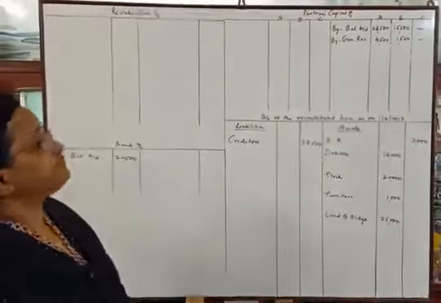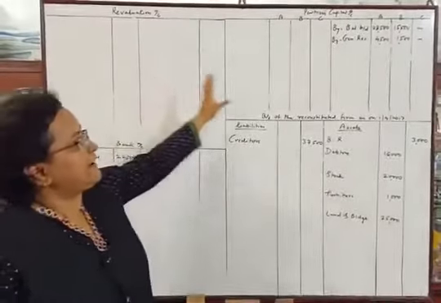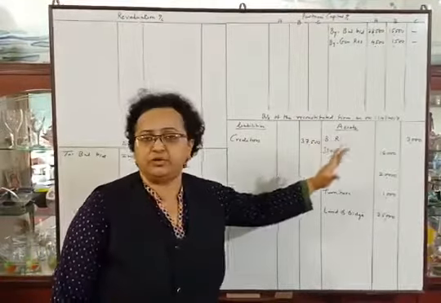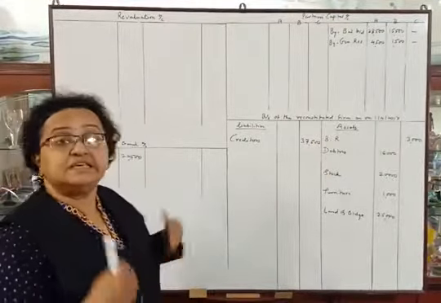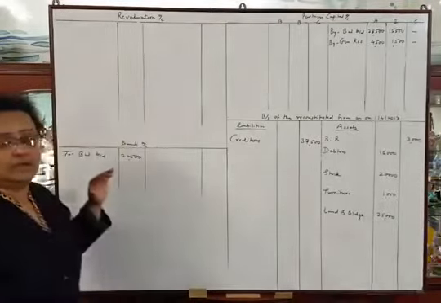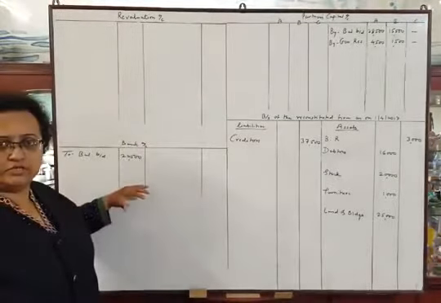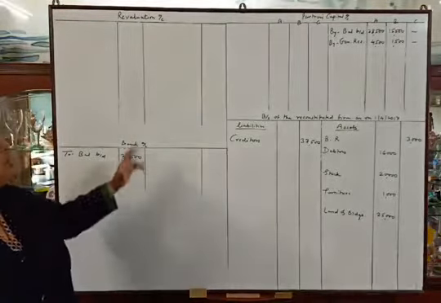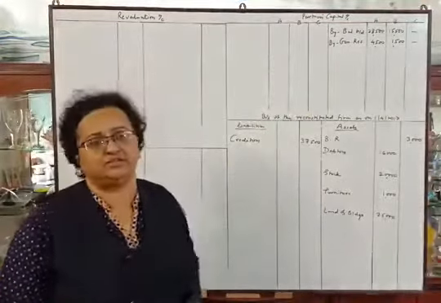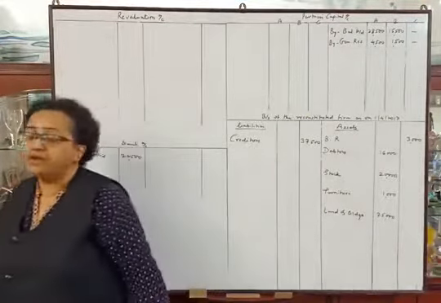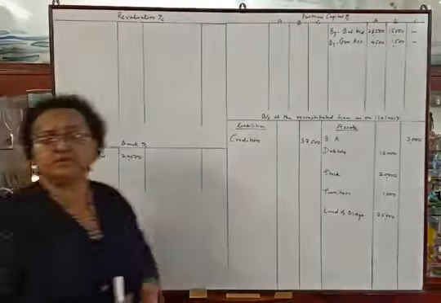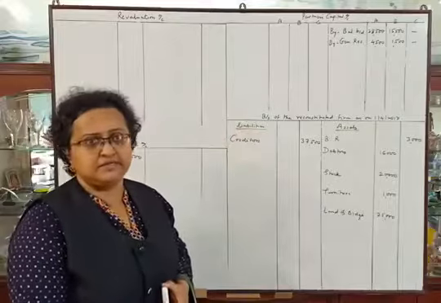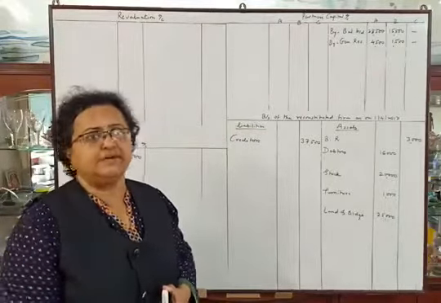Let us start now. We have to prepare revaluation account, partners capital account and balance sheet of the reconstituted firm as on 1st April 2017 after C's admission. I have also prepared bank account just for better understanding, but you can only draw revaluation account, partners capital account and balance sheet. First we have to transfer items from balance sheet. I have transferred the items already. Let us discuss them.